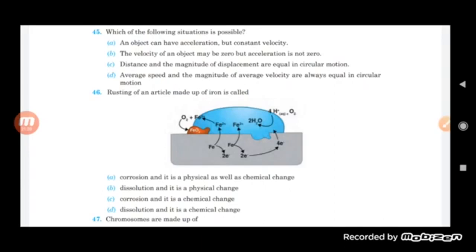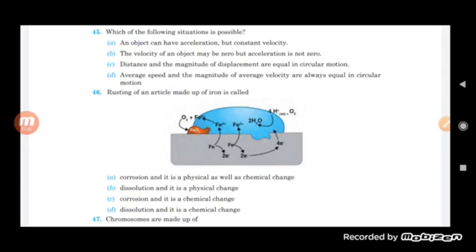Now let us see question number 46. The question is, rusting of an article made up of iron is called as? Corrosion, and it is a physical as well as chemical change. Second one, dilution, and it is a physical change. Then corrosion, and it is a chemical change. Dilution, dissolution, and it is a chemical change.